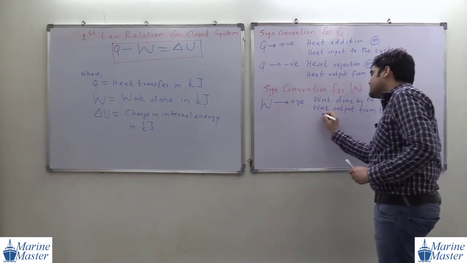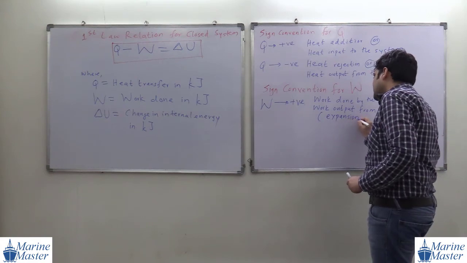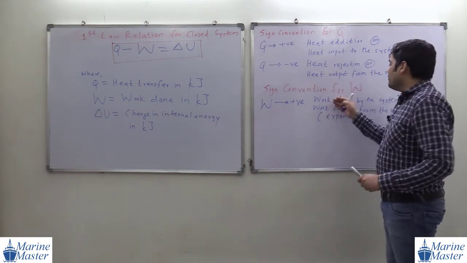It occurs whenever there is expansion in a piston cylinder arrangement, then we get positive work.